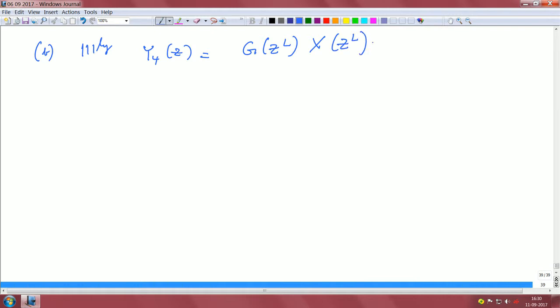Because you have x of n going through an upsampler, and that system can be replaced as x of z power L, and then x of z power L times g of z power L is what you have for y4, and y3 of z is basically